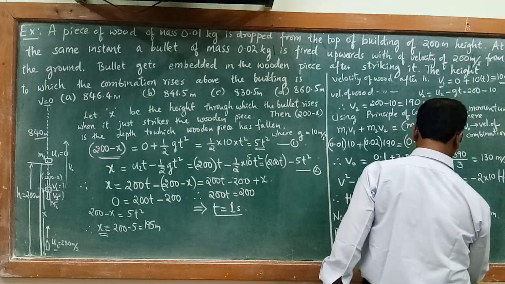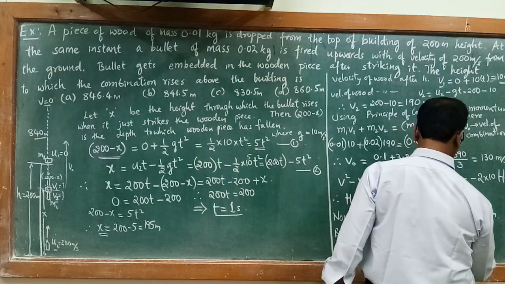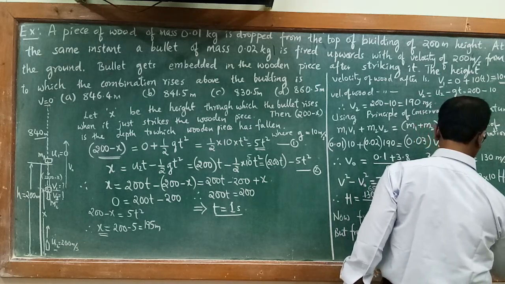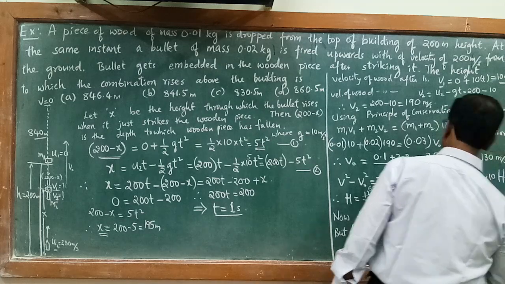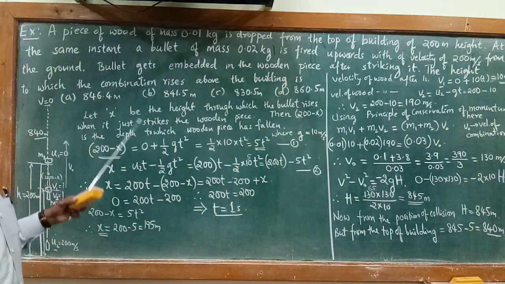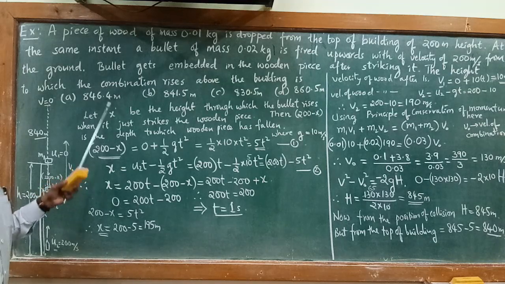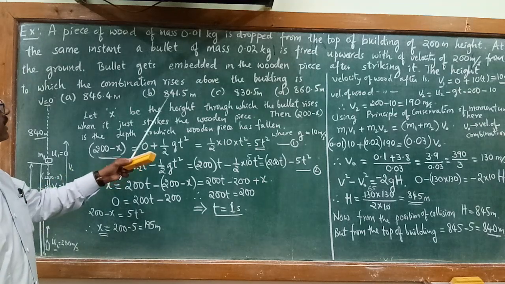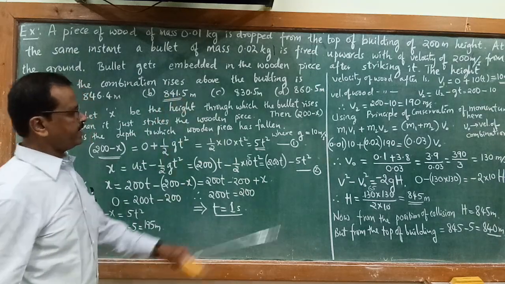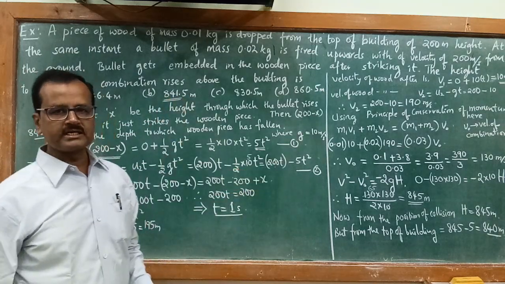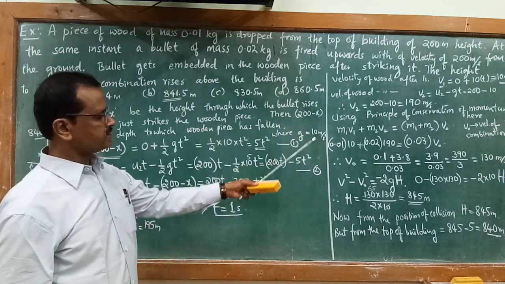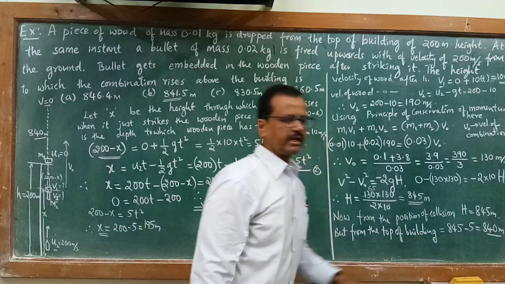It becomes 845 minus 5, that is 840 meter. But in the answer, you see, the first one is 846.4, definitely it is not correct. Second one is 841.5 meter, is correct, because here I have assumed g equal to 10 meter per second square. So if you assume g equal to 10 meter per second square, we get the answer 840.